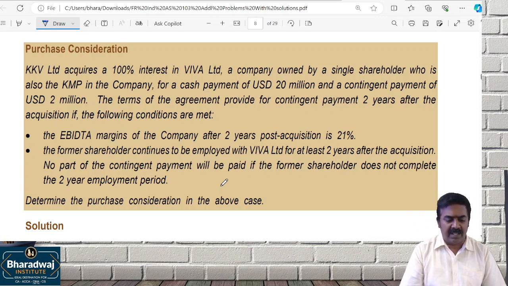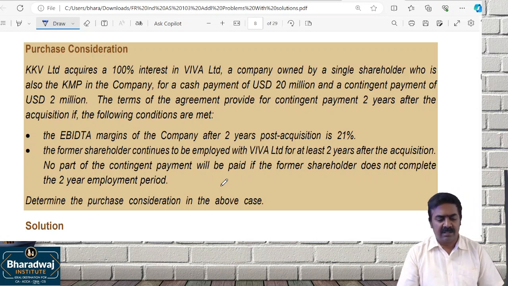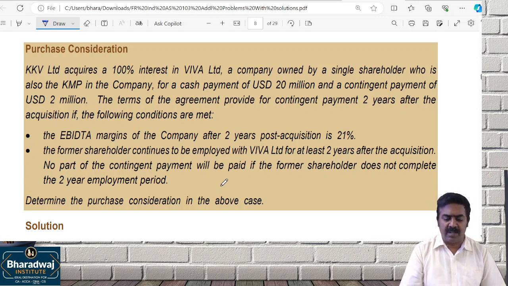KKV Limited acquires 100% of control over Viva Limited, a company owned by a single shareholder who is also the KMP of the company, for a cash payment of 20 million and a contingent payment of 2 million.